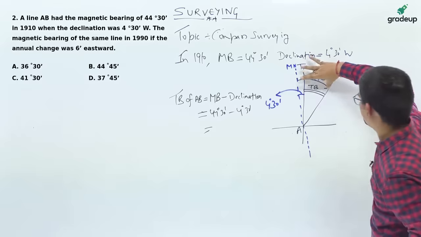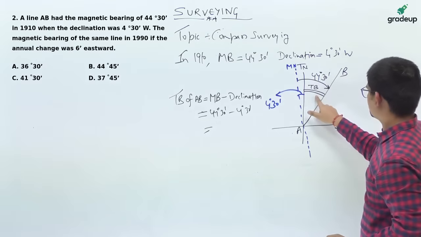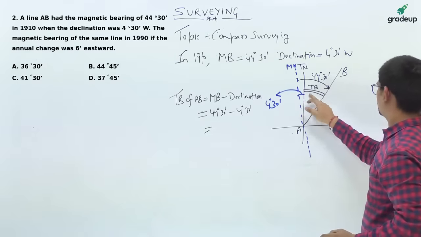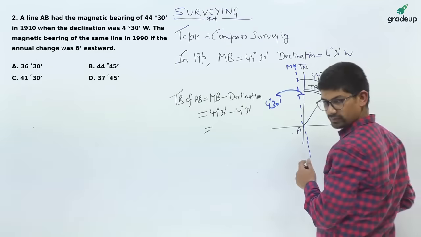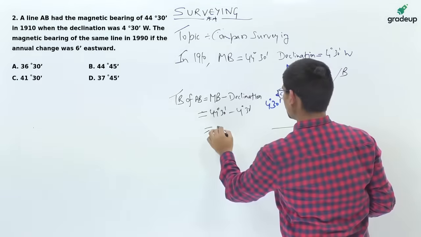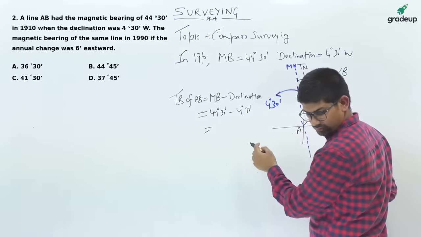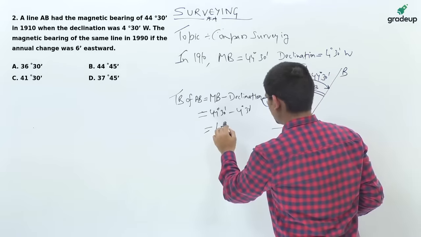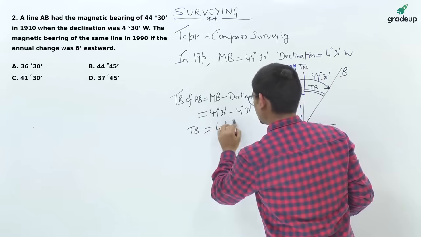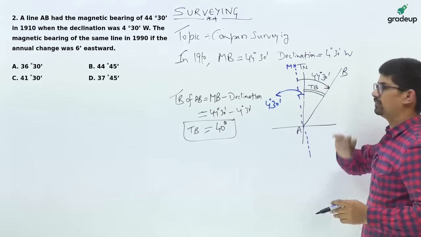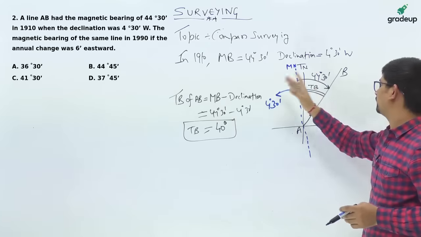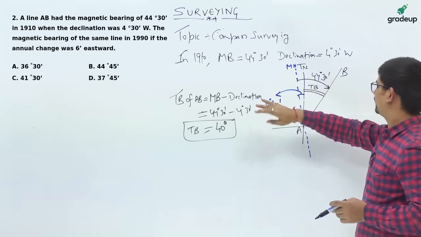This is the magnetic bearing here and this is the declination, so the true bearing is magnetic bearing minus declination, which is 40 degrees. Now, true bearing will always remain the same because true north does not deviate with respect to magnetism or any other property.